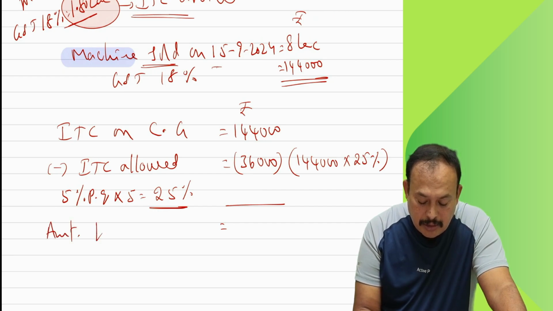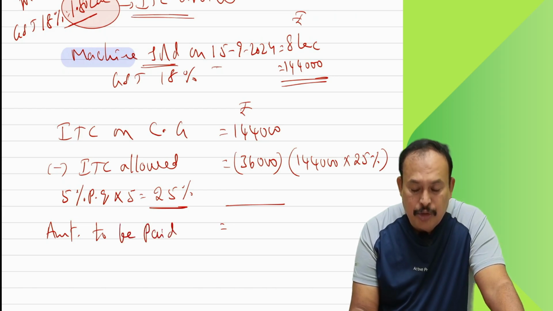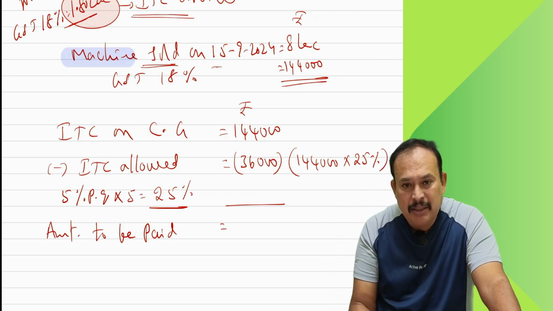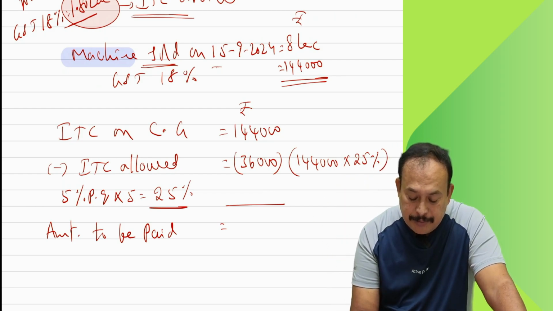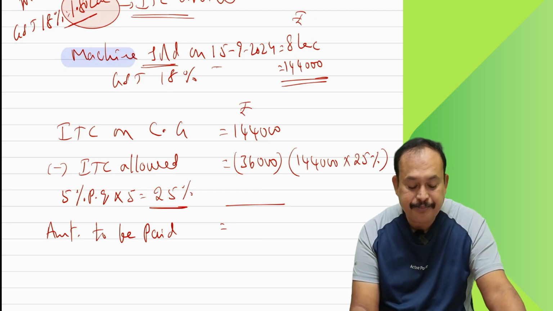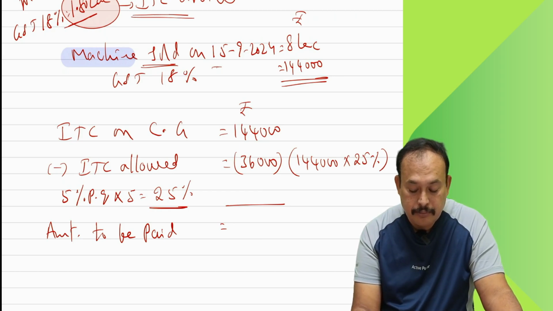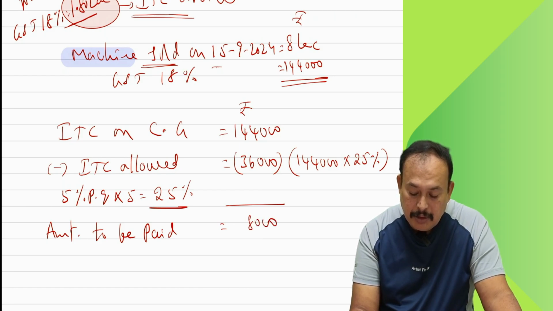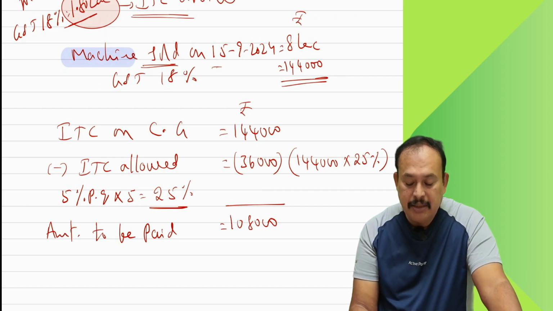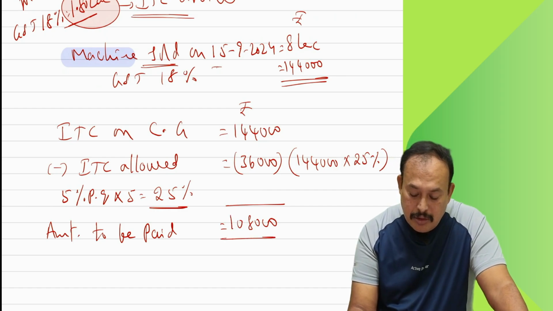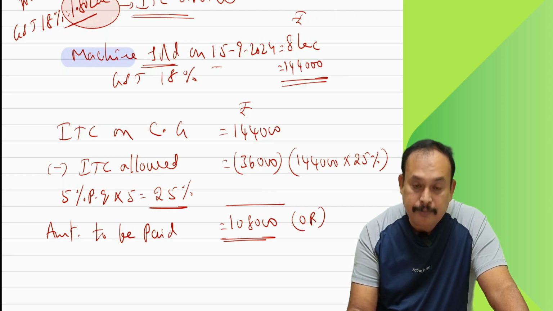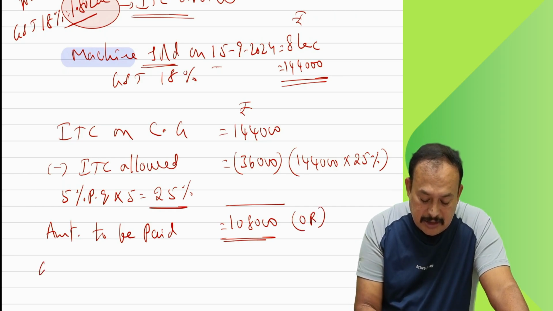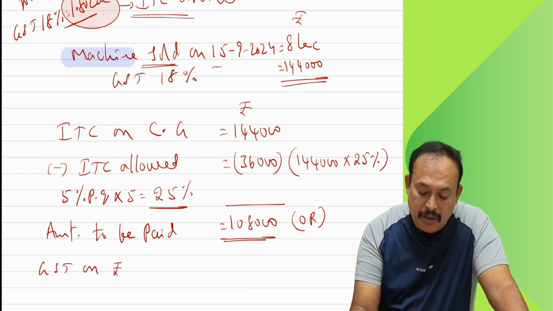Amount to be paid to the department. How much comes here? The balance amount will come here: 1,08,000. This amount, or GST on the transaction value of sale.